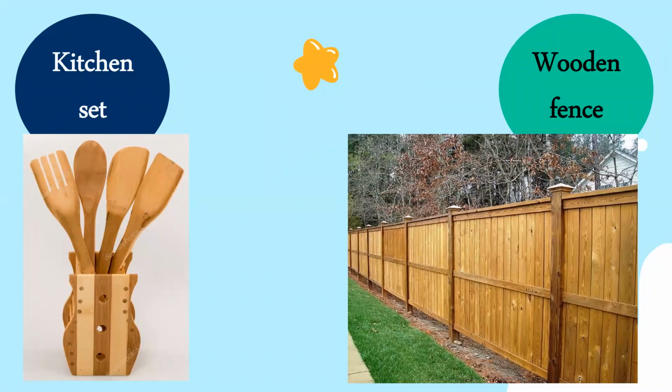Then we have also the wooden fence. Now, a wooden fence is a fence that we can see here in front of us that's made from wood. And supposedly they cover or surround gardens so that they can save the flowers from anyone coming and picking them up.